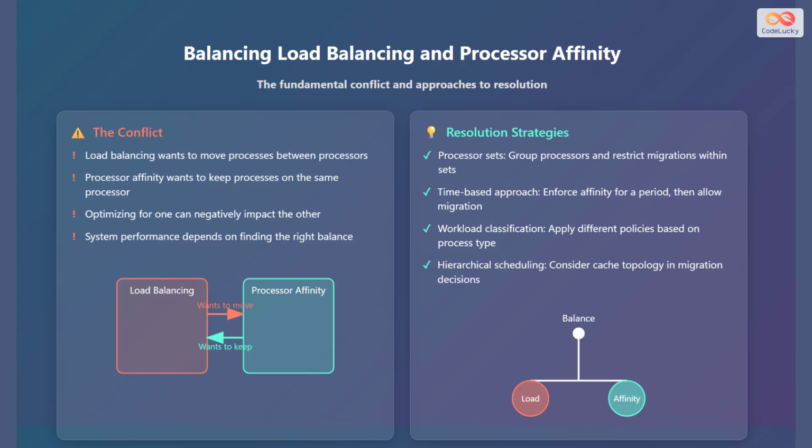Now, consider resolution strategies. First, processor sets. Group processors and restrict migrations within those sets. Second, a time-based approach. Enforce affinity for a period, then allow migration. Third, workload classification. Apply different policies based on the process type. Fourth, hierarchical scheduling. Consider the cache topology in migration decisions.